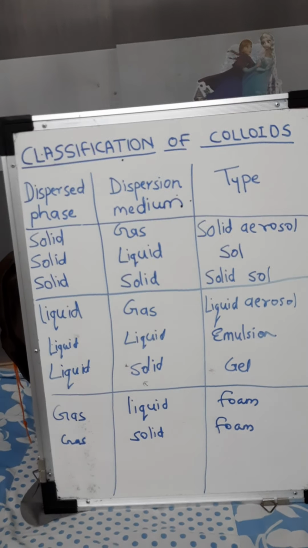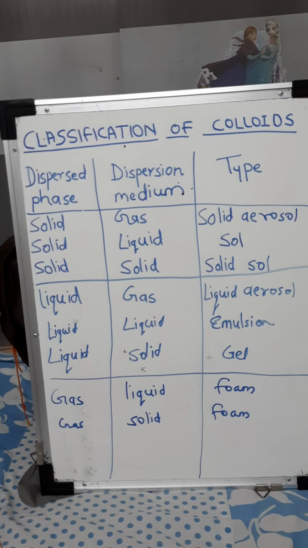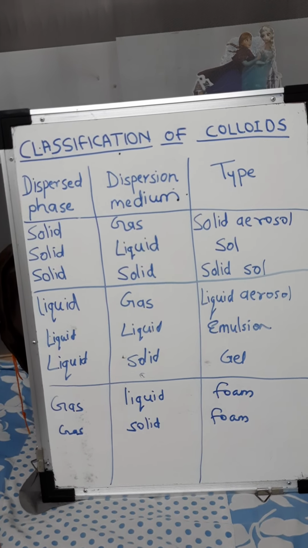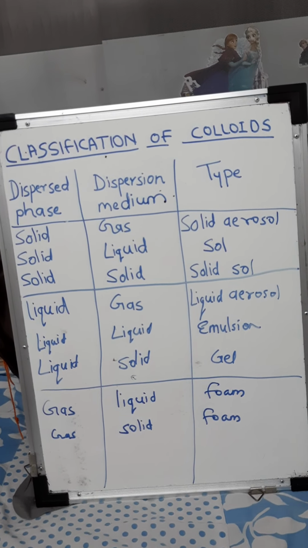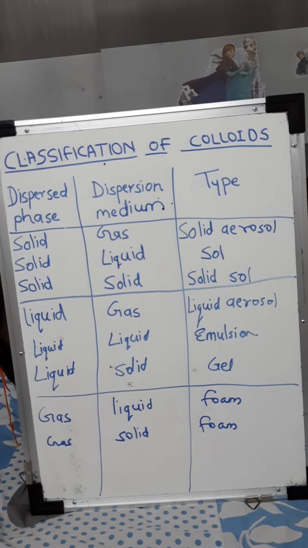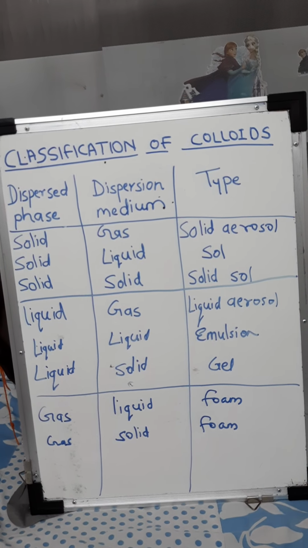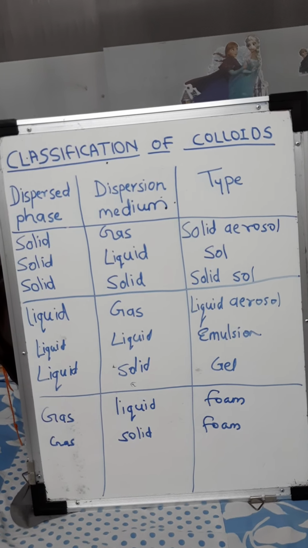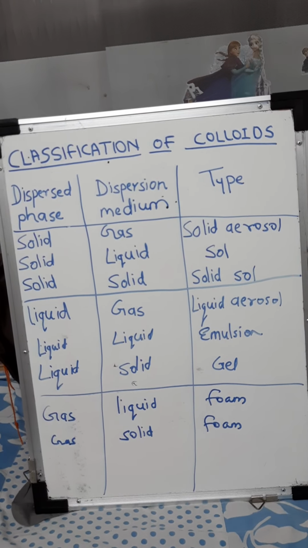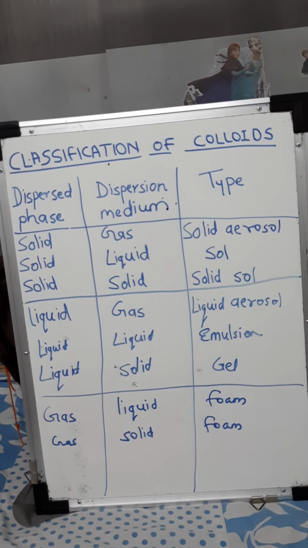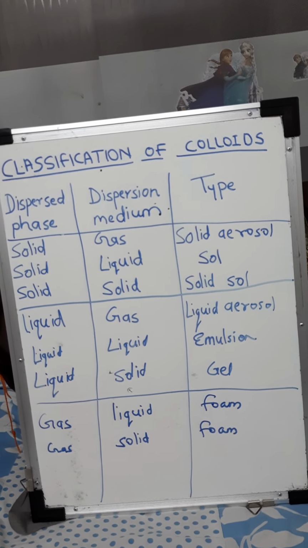Now in gas we have two phases, gas to liquid and gas to solid. Why don't we have gas to gas? Yes, we all know gas to gas is a homogeneous mixture and we are talking about heterogeneous, right? So we don't have gas to gas because that will be a homogeneous solution. So gas to liquid, this kind of colloidal solution is called foam.